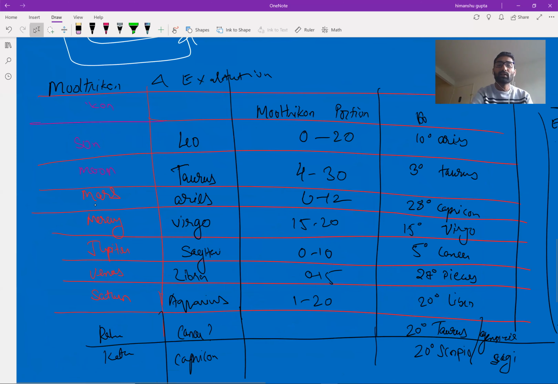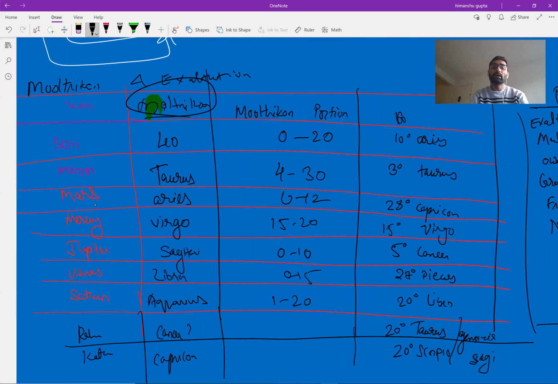So this is the table for exaltation, and this is the Mooltrikon part. The Mooltrikon sign of the Sun is Leo, Moon is Taurus, Mars is Aries, Mercury is Virgo, Jupiter is Sagittarius, Venus is Libra, and Saturn is Aquarius. For Rahu, sometimes people say Cancer is the Mooltrikon sign, and for Ketu, Capricorn.